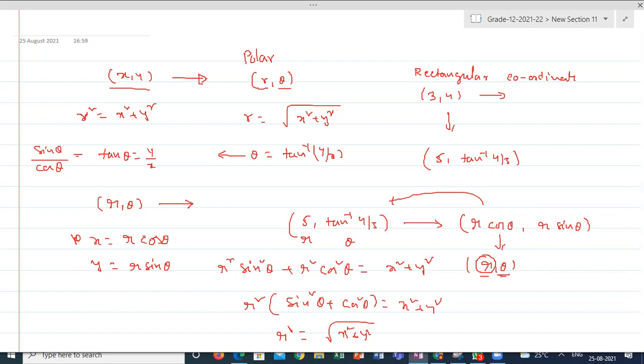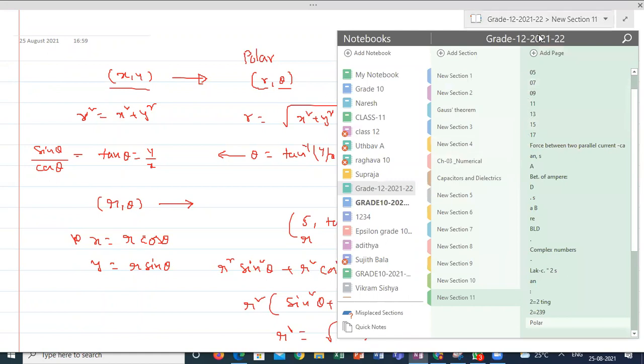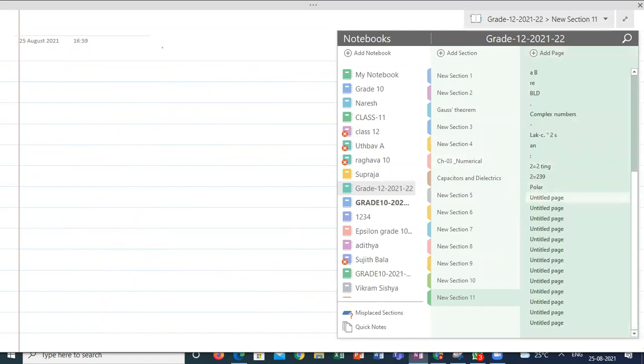In the same way, the complex number also we can represent. Sir, what is the difference between the Argand plane and polar form? Are you clear with rectangular coordinates and polar coordinates? Yes, sir. What is the difference between rectangular coordinates and polar coordinates? Sir, in the rectangular form, we represent it using coordinate axes, like 2, 3, 4, 3. But in polar form, we take the distance from the origin and the angle from the x-axis.